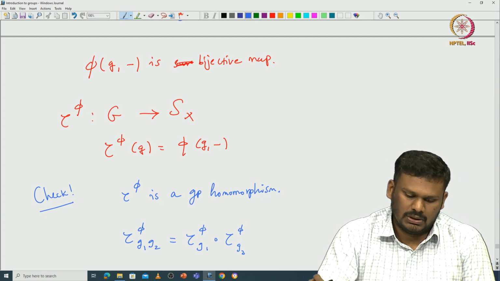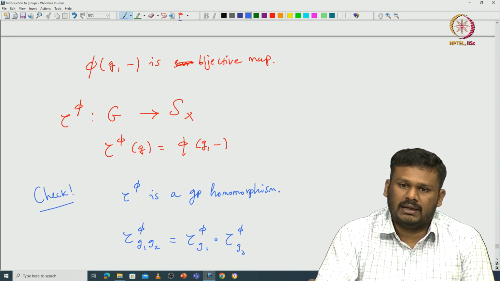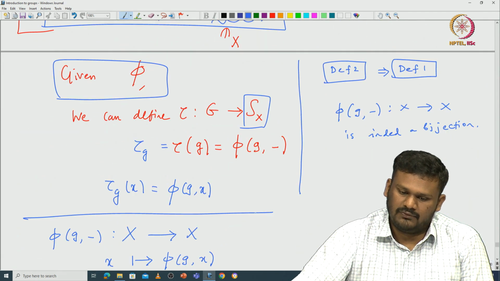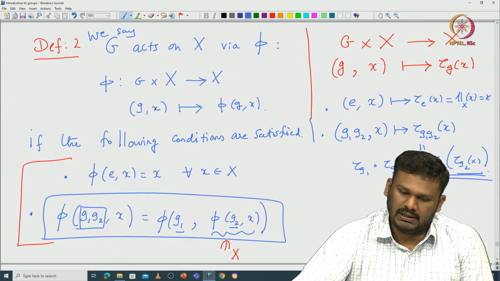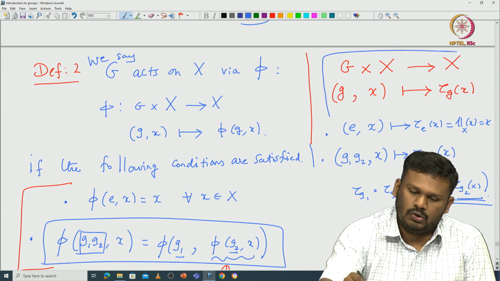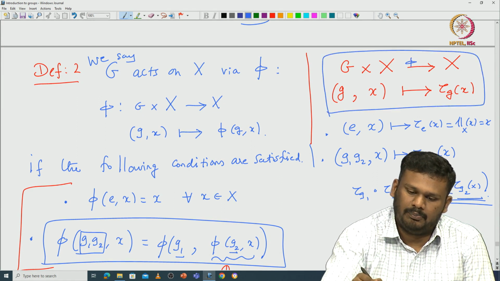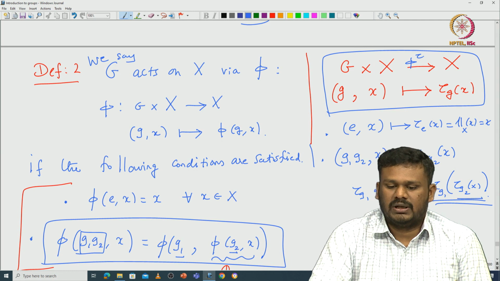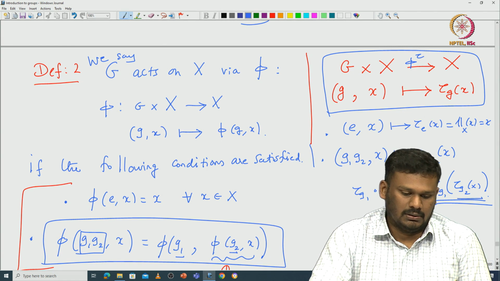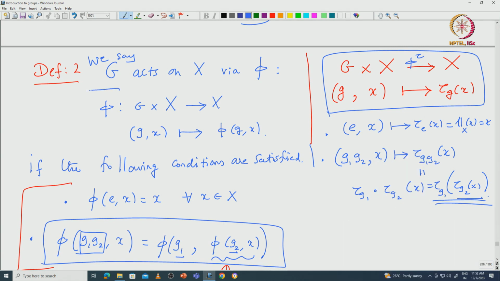So, from definition 2 one can get definition 1, and I will leave it to you to check again that from definition 1 you can get definition 2 by defining pi to be this. So, this is the pi tau, let us say. Given tau, you define this pi tau to be g comma x goes to tau g of x, then that will define you actually the group action that is listed here.